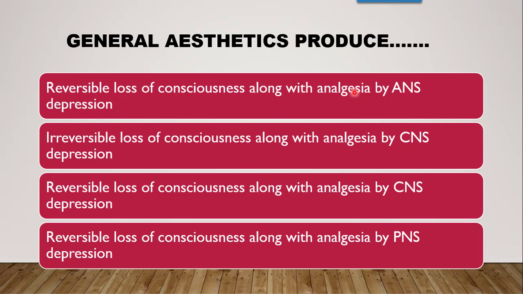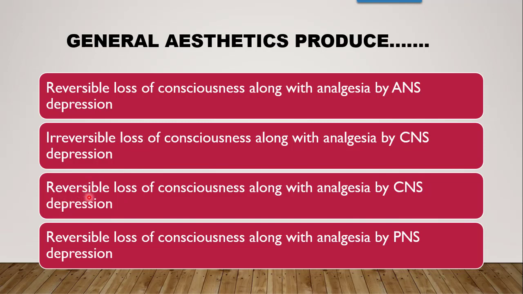along with analgesia by ANS depression, by CNS depression or by PNS depression, and whether it is reversible or irreversible. As you can see in the options, first is reversible loss of consciousness along with analgesia. This is correct, but it is on ANS, so it is not possible. It should be CNS. Then next is irreversible loss, so it is impossible. The loss of consciousness should be reversible only.